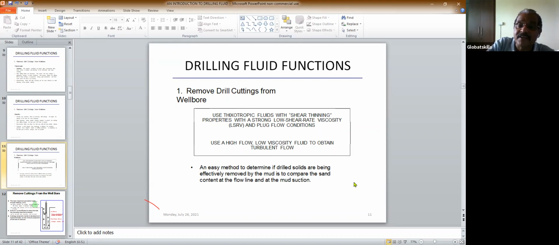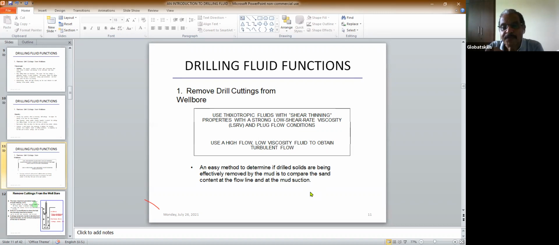An easy method to check if the drill solids are being effectively removed by the mud is to compare the sand content at the flow line and the mud suction. To check whether the drilling fluid you are using is able to remove the cutting, just make a comparison. You measure the sand content. How you measure the sand content, those things will come later in this lecture.